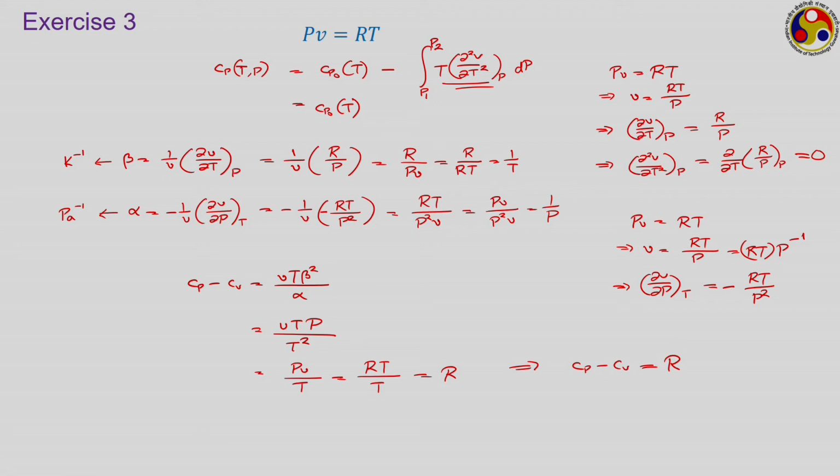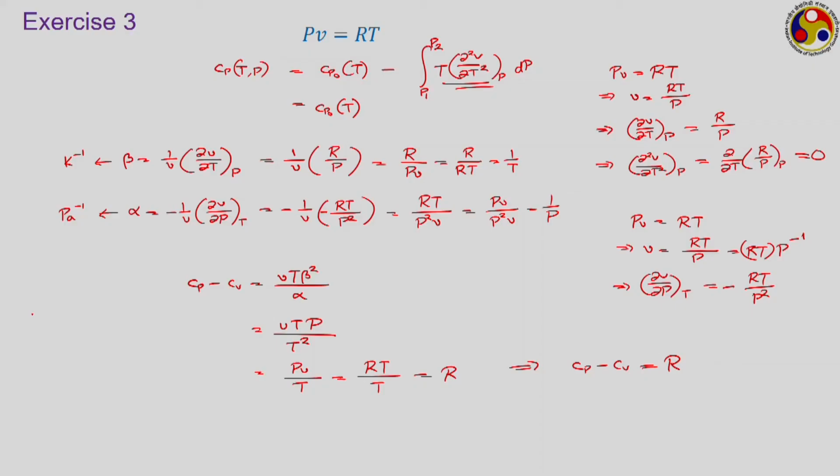For an ideal gas, we can calculate the difference between Cp and Cv using the Mayer equation to get the gas constant itself. For any real gas, we need to use the corresponding equation of state. I would like to request you to perform the same exercise for the van der Waals equation of state. That is, when you have P plus A upon V square into V minus B equal to RT as your equation of state or the PVT relationship, then calculate the expression for Cp and also the difference between Cp and Cv for this van der Waals equation of state. That will be your exercise for this particular lecture.